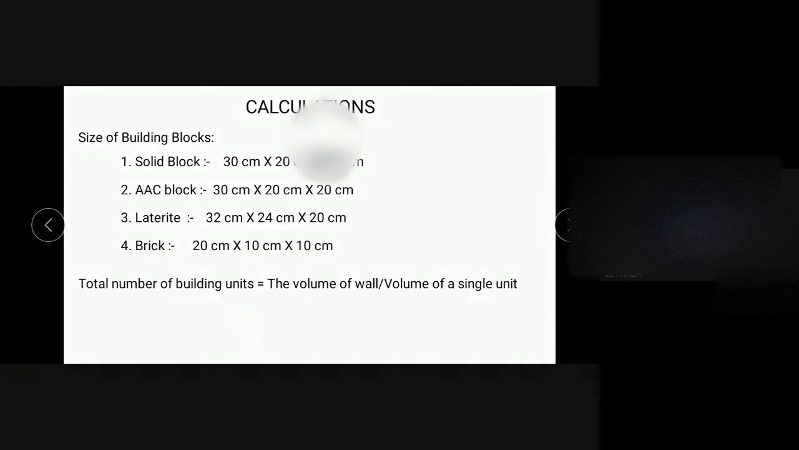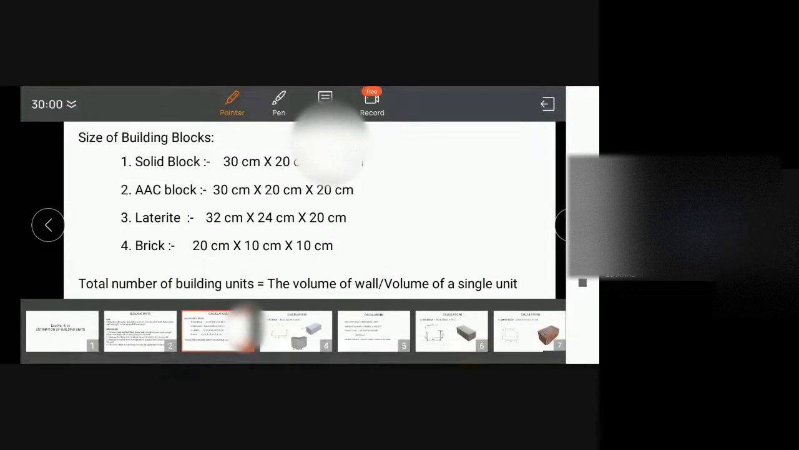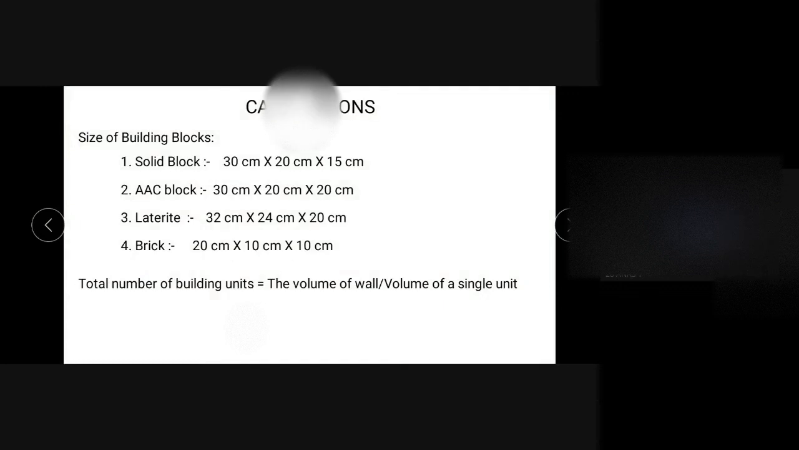Yes, ma'am. Okay. So total number of building units means total volume of wall. So we have to find the volume of that particular corner wall, and we should know the volume of a single unit so that we can find the total number of building units. So that is experiment 4B.